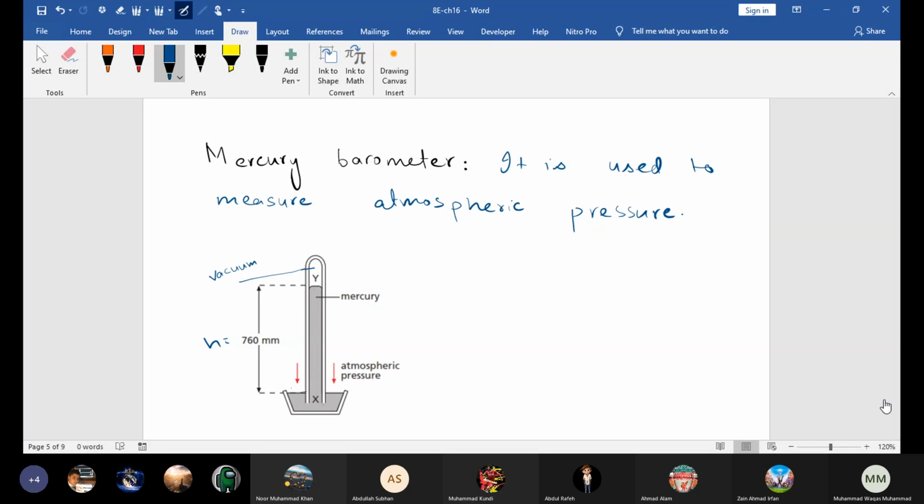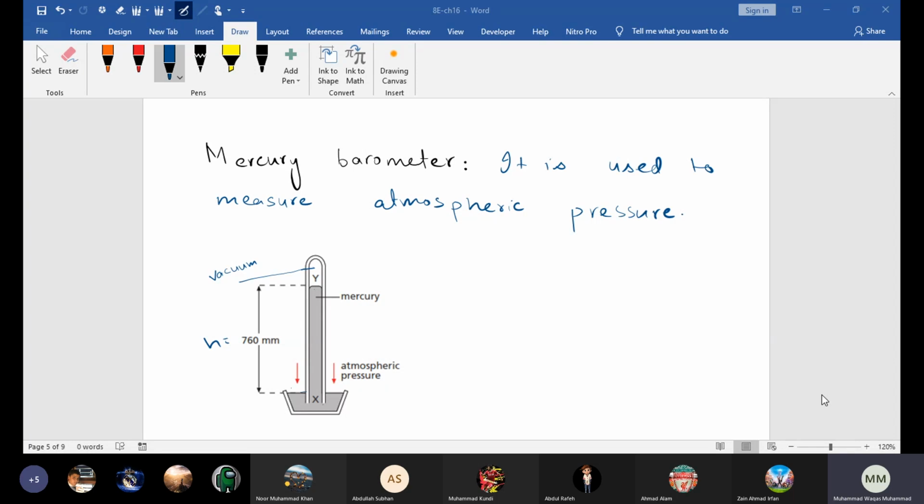Beta, getting my point or not? Yes, sir. So beta, what I'm saying is simple. I just tried to explain that whole point, but the core of this idea is very simple. We can express the pressure, or scientists sometimes express the pressure, in terms of the length of the liquid column.